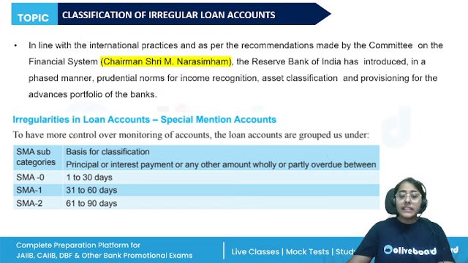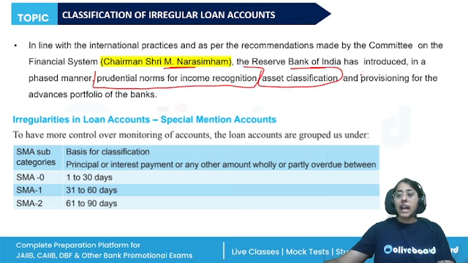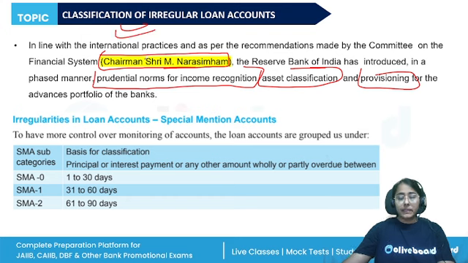In line with international practices and as per the recommendations made by the Committee on the Financial System under the chairmanship of Sri M. Narasimham, the Reserve Bank of India has introduced the prudential norms for income recognition, asset classification, and provisioning requirements. So, this committee, under the chairmanship of Narasimham, is very important. Accordingly, we have three special mention accounts. To have more control over the monitoring of accounts, the loan accounts are grouped as 3 SMA.